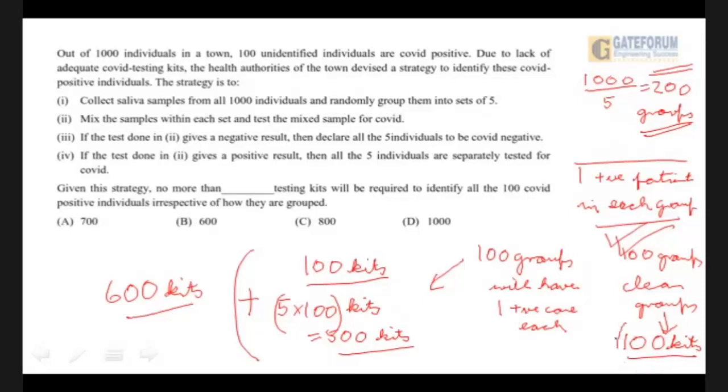and this will require 100 kits. So even if the worst scenario were to prevail, you could do everything within 700 kits, and no more than 700 testing kits would be required to identify all the 100 COVID positive patients, irrespective of how they are grouped. I hope this is understood.